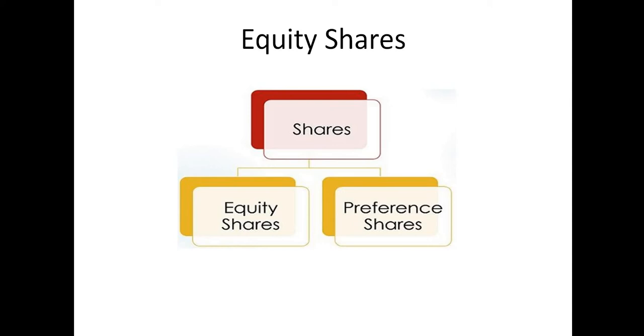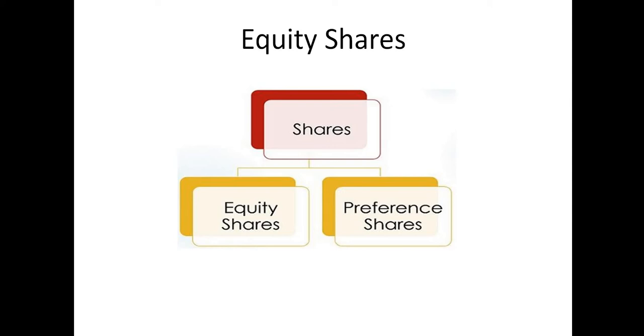And what is the rate of dividend? The rate of dividend is not fixed. The rate of dividend is dependent upon the profit of the company. Not the entire profit, but some part of the profit of the company is distributed among the shareholders in some agreed percentage, and that is called dividend.